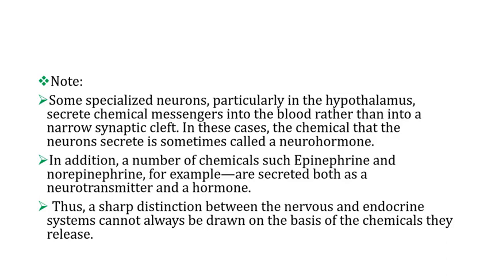And these neurotransmitters, because they are secreted into the bloodstream and not in the synaptic cleft, are known as neurohormones. Of course, to insist, neuro because they are secreted by nerves or neurons, and hormone because they are secreted into the bloodstream. In addition, a number of chemicals such as epinephrine and norepinephrine are secreted both as a neurotransmitter and as a hormone.